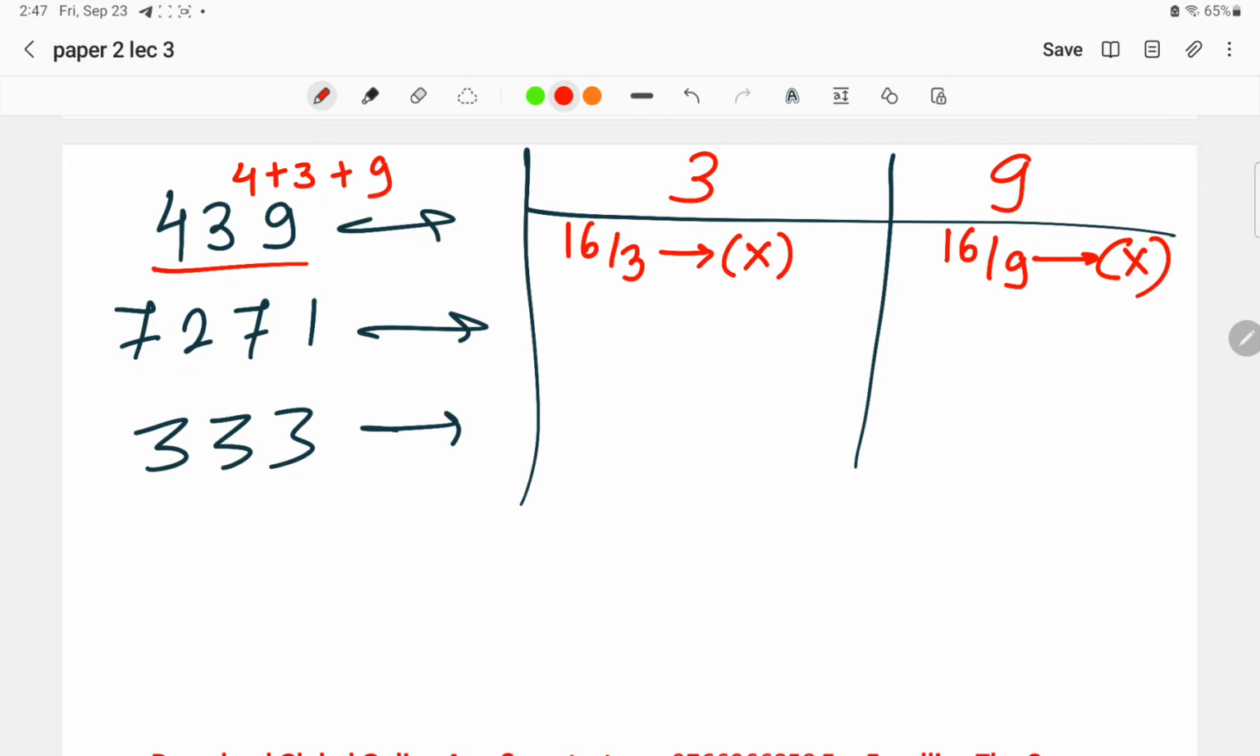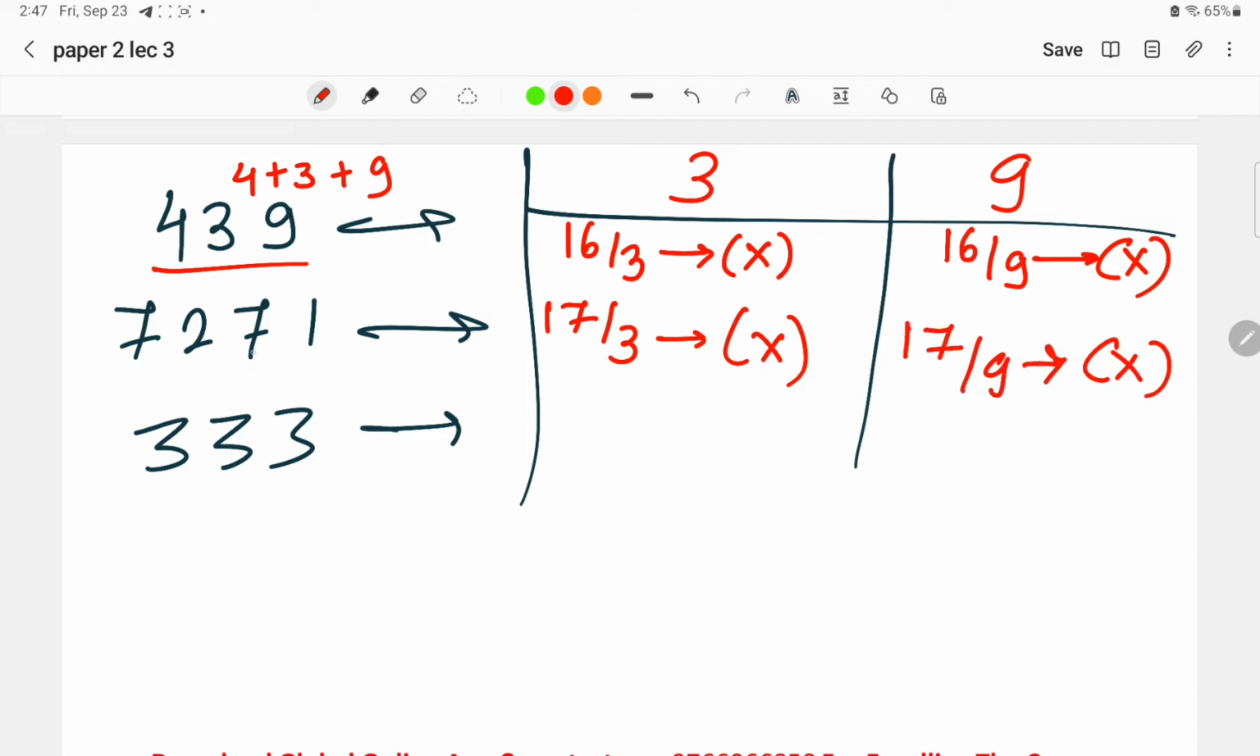10 plus 7 is 17. Okay, 17 divided by 3? The answer will be no. Is 17 divisible by 9? The answer will be again no. So basically this number is not divisible by 3 and not by 9. Next, moving on to the next number.